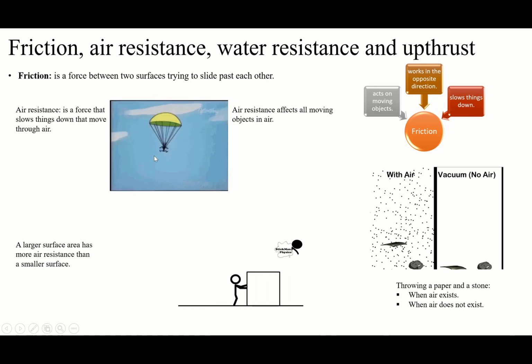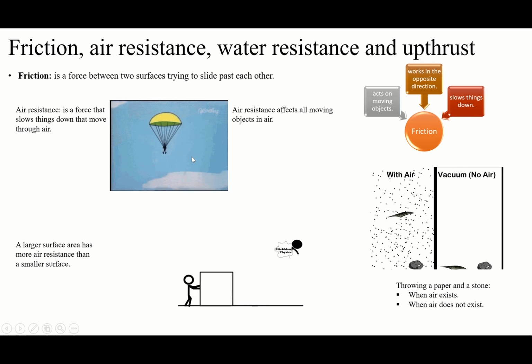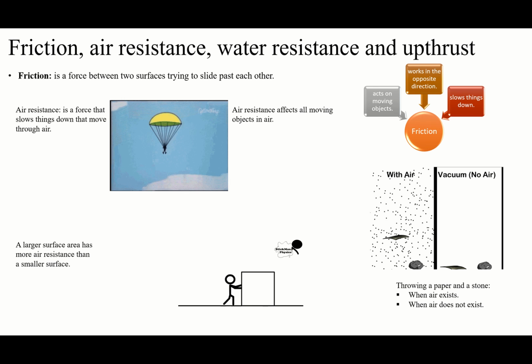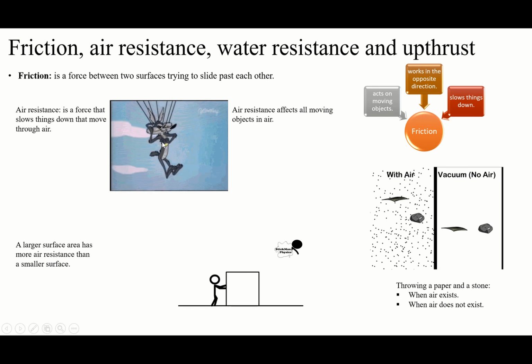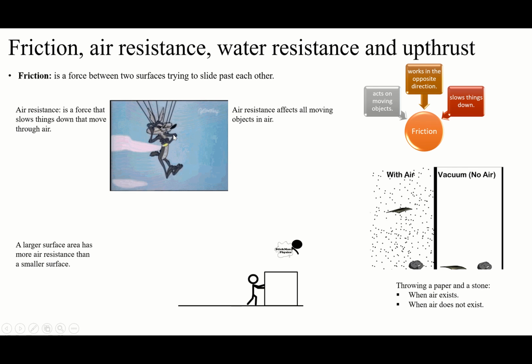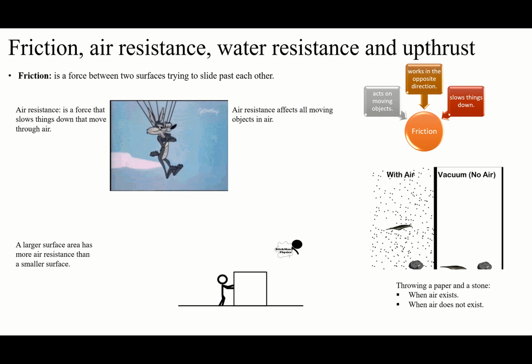The more surface, the more air resistance pushing up, which is why it's going to be slower. If you make the surface smaller like this, it means less air resistance, so it's going to be faster. Not very fast, but faster than this.